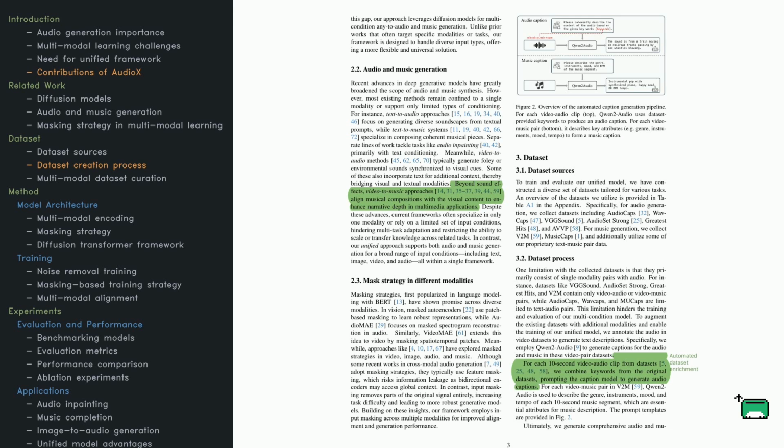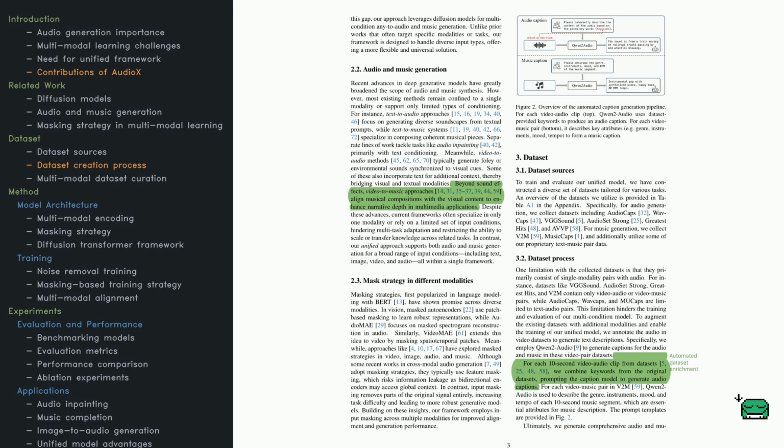Now, you might be wondering how AudioX compares to other generative audio models. Most current systems focus on a single scenario, like turning text into environmental sounds, or performing music generation from text prompts. Others handle tasks like audio inpainting, filling in missing sections of sound, or aligning audio with video for special effects. Some even combine text and video hints. But overall, these models are still pretty constrained. The goal here is to go beyond those limits with a unified approach.